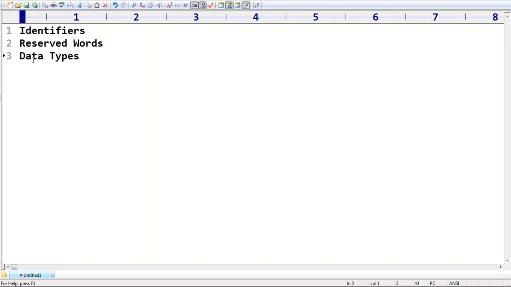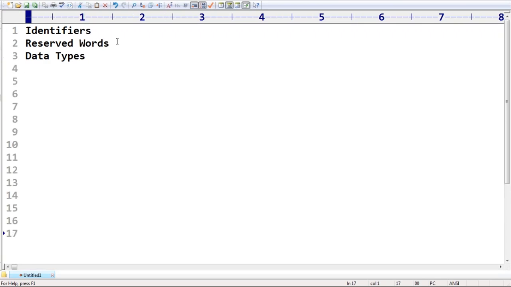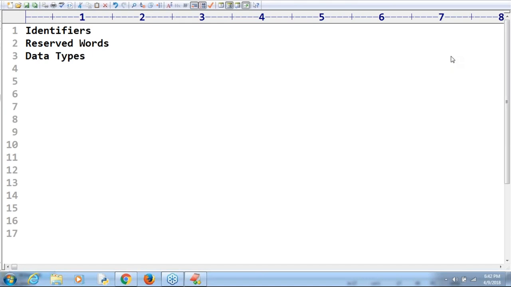Now, what are the various data types? Python has multiple data types. In the last session we listed almost 14 inbuilt data types.